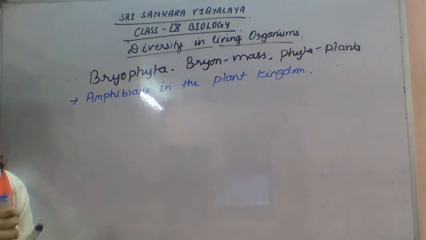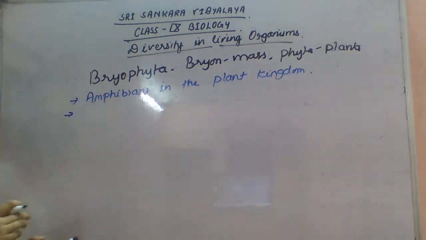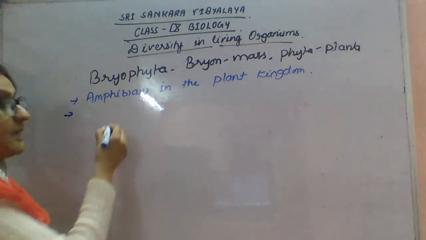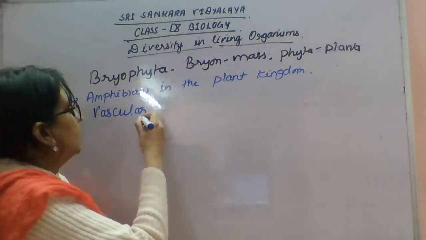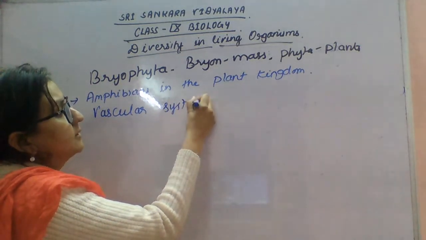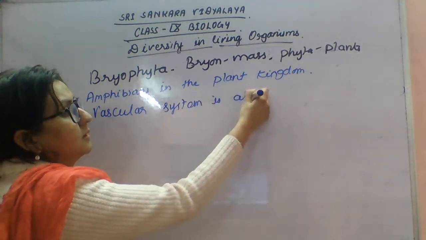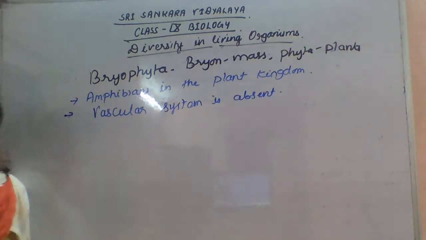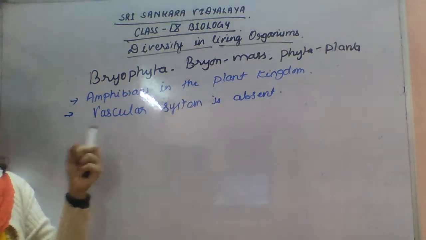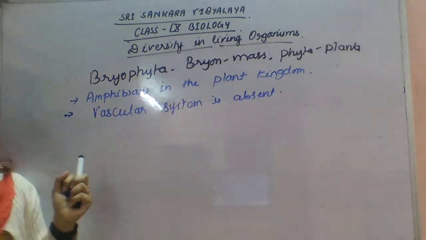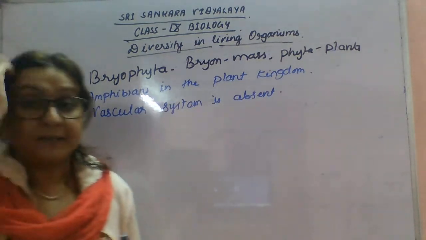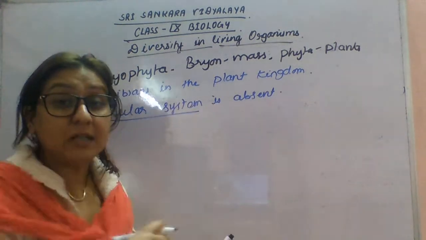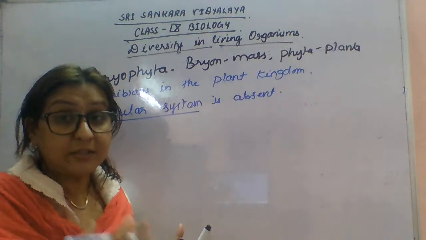Next point, all of you write: in bryophytes the vascular system is absent. I explained this in the last class also. They do not have any specialized tissue for conduction of water and food materials from one part of the body to another. What do we mean by vascular system?